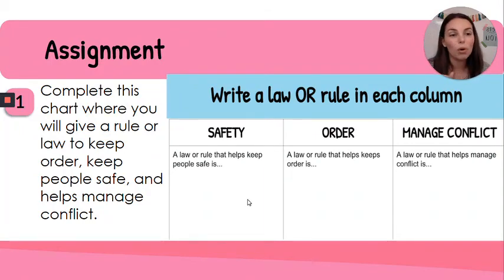And if you need more help on this, you can go back and re-watch this lesson. And think about laws that help keep us in order. Then you're going to think about laws that help us manage conflicts. What's something that we can do to manage our conflicts, our fighting? And once you create this 3-column T-chart, then you're going to take a picture and send it to me.